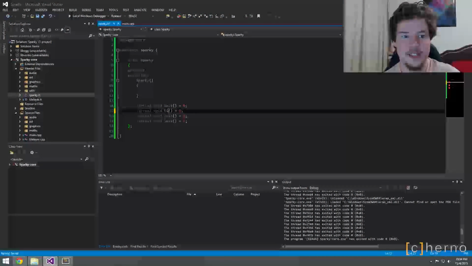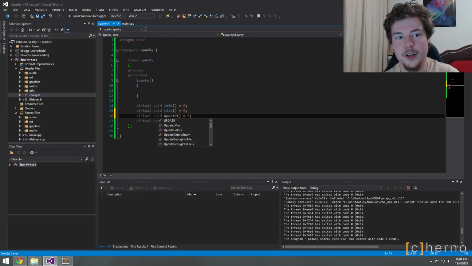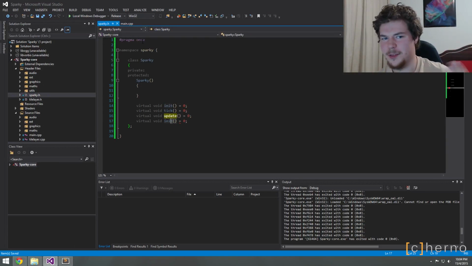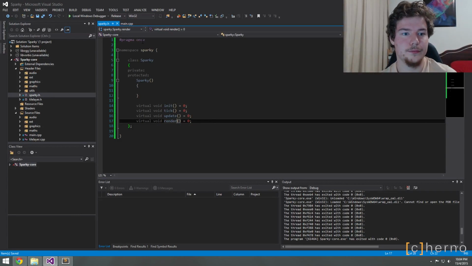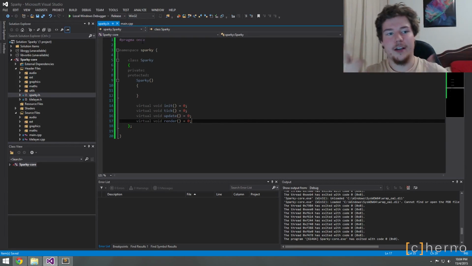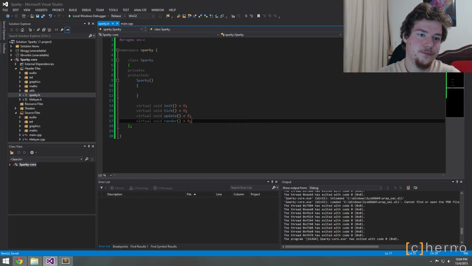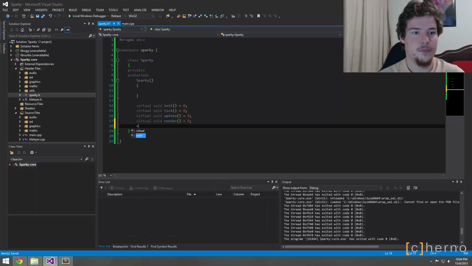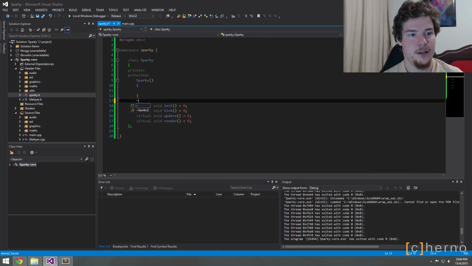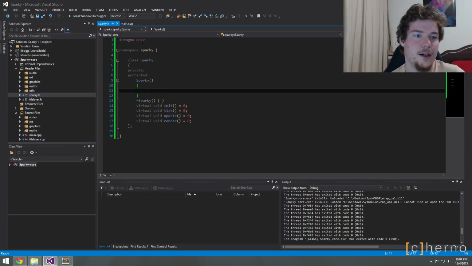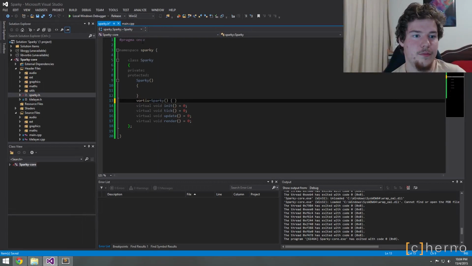We'll have init, we'll have tick, we'll have update, and you guys are going to be confused because you'll be like, what's the difference between tick and update? And you'll find out. And render. And we might have some kind of shutdown thing as well. In fact, that'll probably just be the destructor. So we'll make a virtual destructor. I don't think the constructor will probably do much. It might log a few things, but I don't think it'll do too much. Make sure that's virtual.